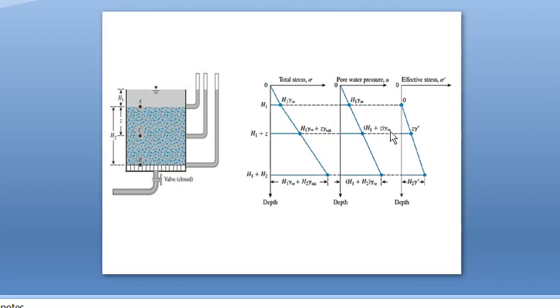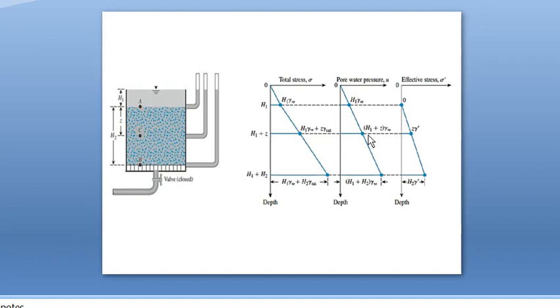that is the pore water pressure at point C. So effective stress will be total stress minus pore water pressure, that is H1 into unit weight of water plus Z into saturated unit weight minus H1 into unit weight of water minus Z into unit weight of water. So H1 into unit weight of water will be cancelled. Therefore, the answer is Z into saturated unit weight minus unit weight of water, that's equal to submerged unit weight. What is submerged unit weight? Submerged unit weight is equal to saturated unit weight minus unit weight of water. So the effective stress is Z into submerged unit weight.